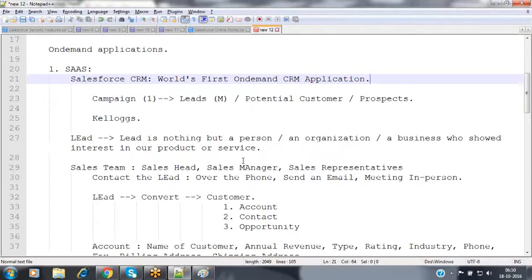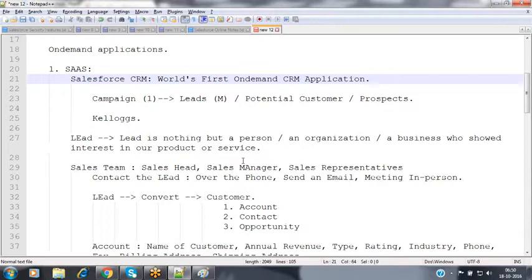Nothing needs to be installed. You may be having any device, even the basic model of mobile. We can access the Salesforce CRM application just by using a browser and an internet connection. That much flexibility is available here, so most of the clients and most of the people are adopting this Salesforce CRM tool. Salesforce CRM provides all these features by which we can automate our marketing processes, our sales processes, and our service processes also.